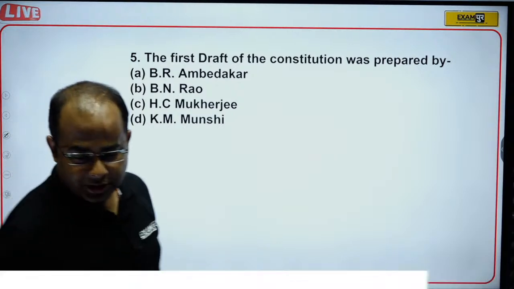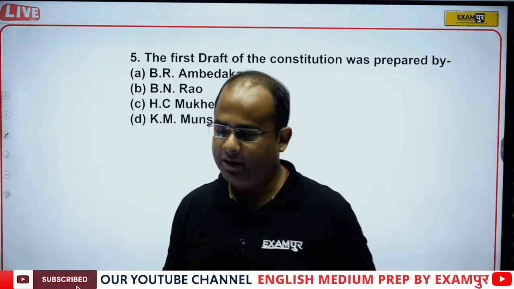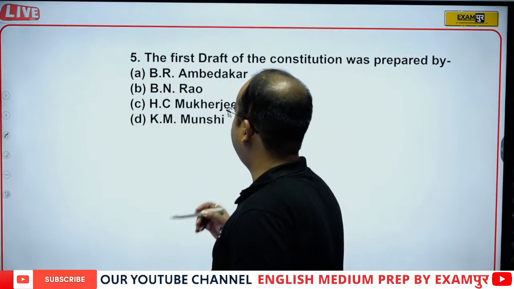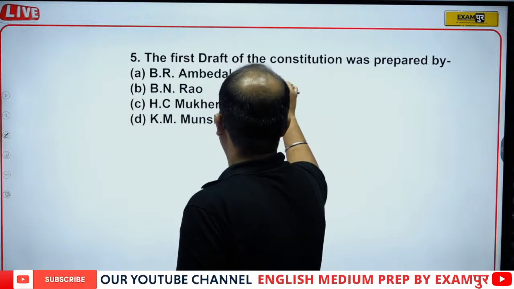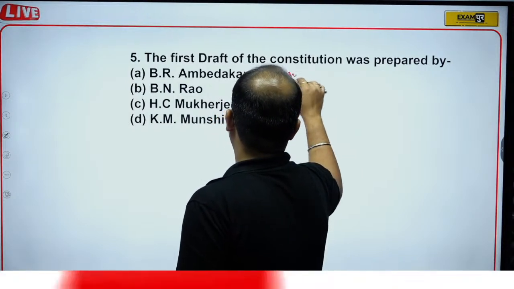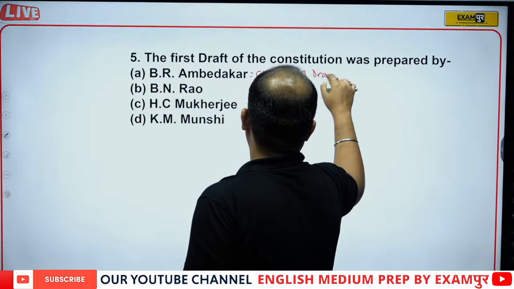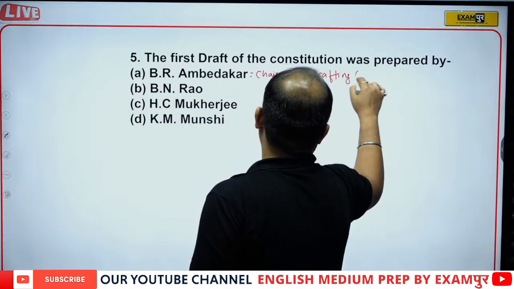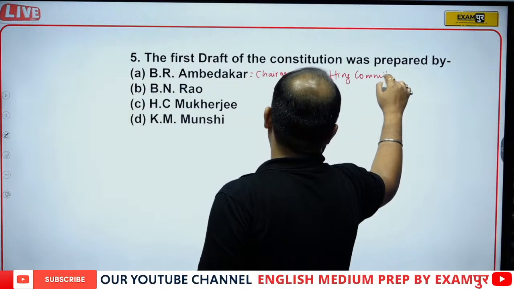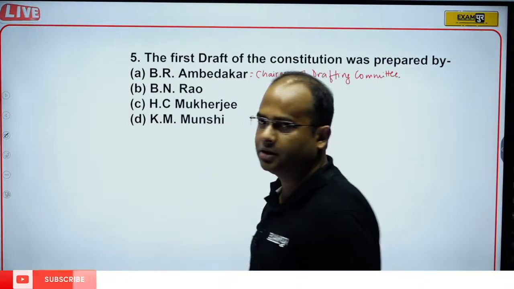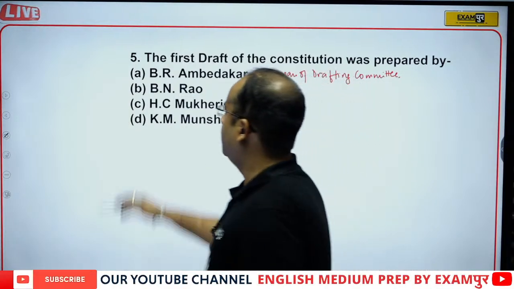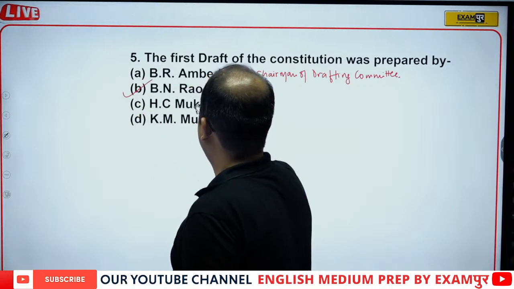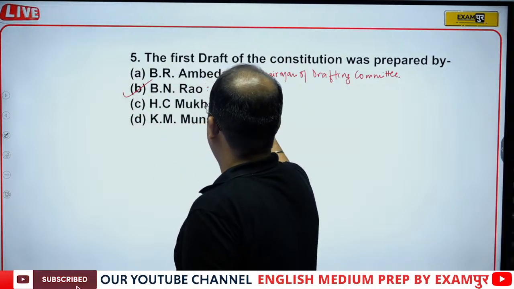Guys, the question is: who presented the first draft of the constitution? Baba Saheb Ambedkar was the chairman of the drafting committee. It does not mean that because he was the chairman, he presented the first draft of the constitution. The correct answer will be Benegal Narsingh Rao.